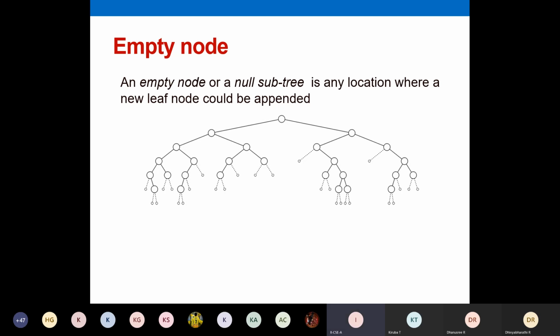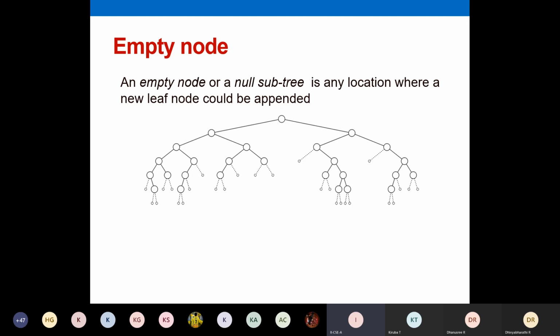So one more term, that is empty node. So empty node or a null subtree. Null subtree is any location where a new leaf node could be appended. That is, whenever I want to do some insertion. Imagine in your earlier data structures like stack, queue, or linked list, what we did, we inserted new elements. In our tree also, we are going to insert new items. So when you are inserting new items, you have to think where we have to insert them. So usually we are going to insert new items below a leaf node.